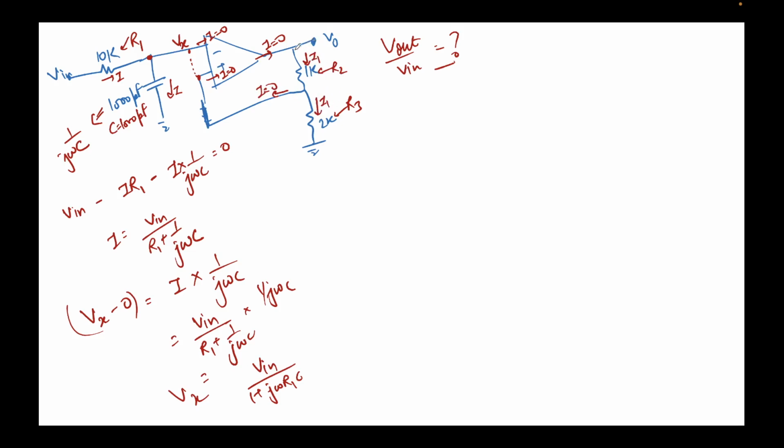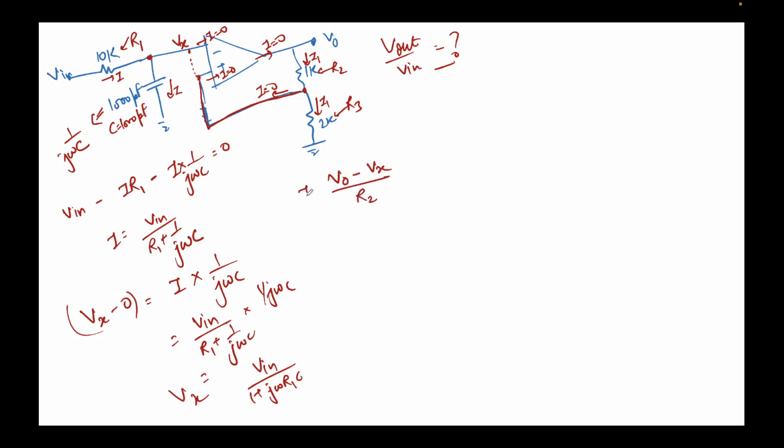So whatever current is flowing here has to flow through here, because no current can go here. This voltage is nothing but Vx. Remember, this is a virtual short, so the voltage Vx is the same here, and this is a wire, so the voltage here is also Vx. So I'll write the current using Ohm's law across this resistor: V naught minus Vx divided by R2.